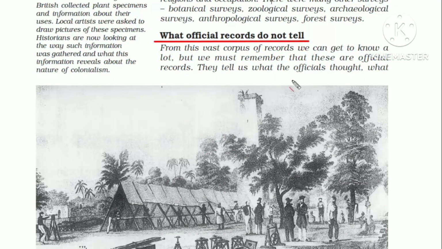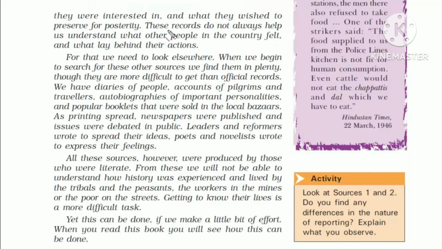Till now we have read about what historians do, how they write history, what is the importance of official documents and reports, and what systematic approach the British took for proper administration. Now we'll read about what the official records do not tell. This is an interesting turning point in this chapter, so try to understand this carefully. Always remember, official records tell us about the official thoughts. That is what the British officials and government wanted. These records do not tell anything about what the common people in the country felt and what they wanted. And to get this information, we have to look somewhere else. We will not find them in official records.